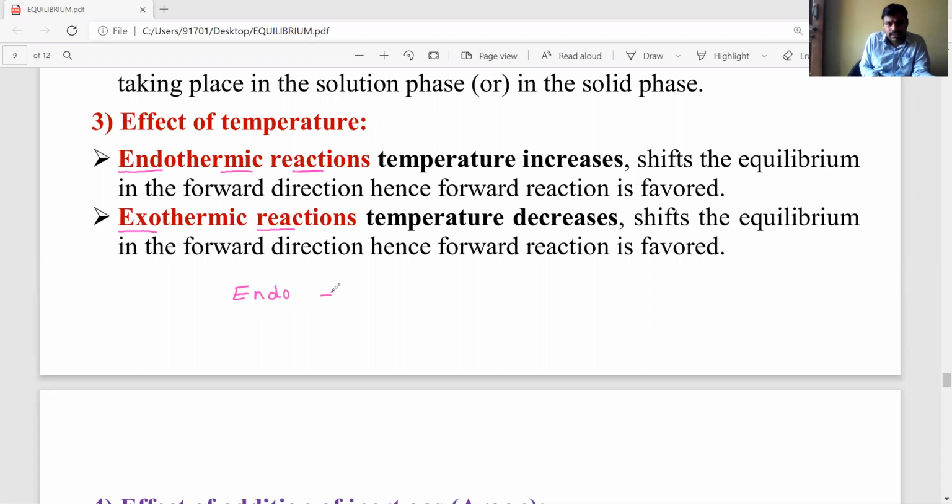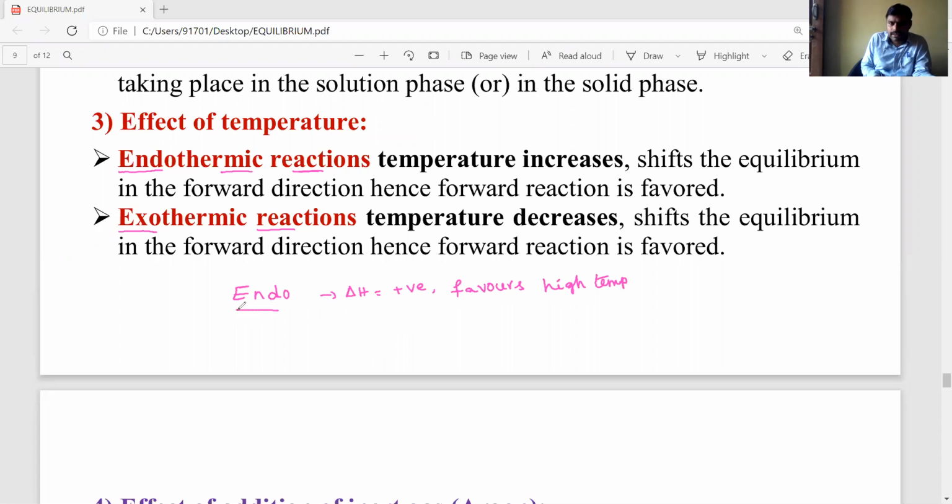Endo means delta H is positive, and such reactions are favored at high temperature. Okay students, favored at high temperature.